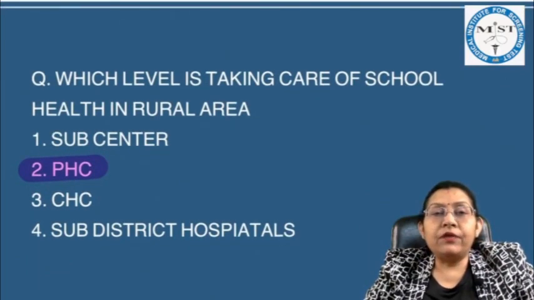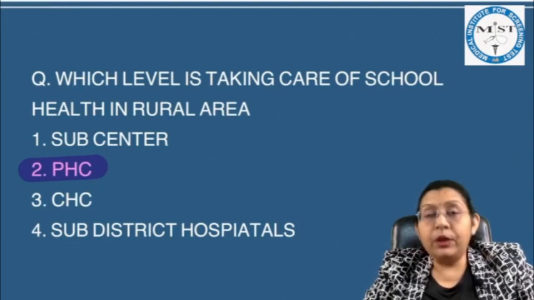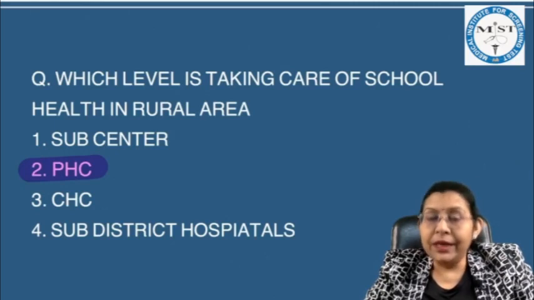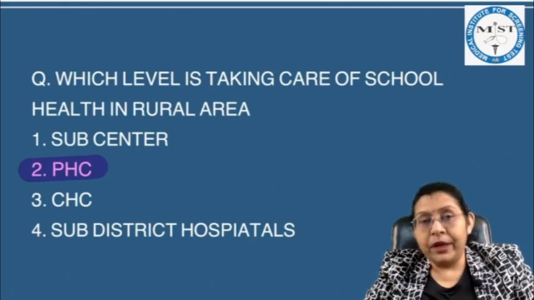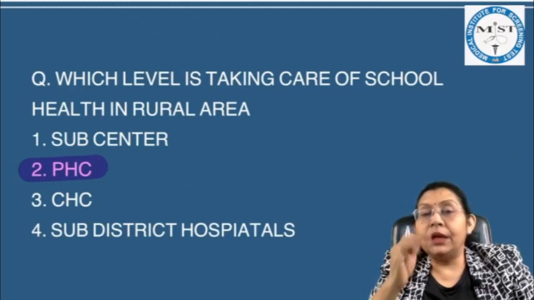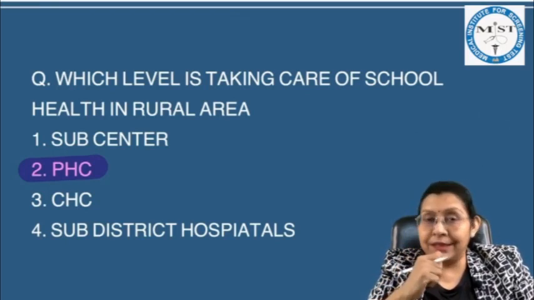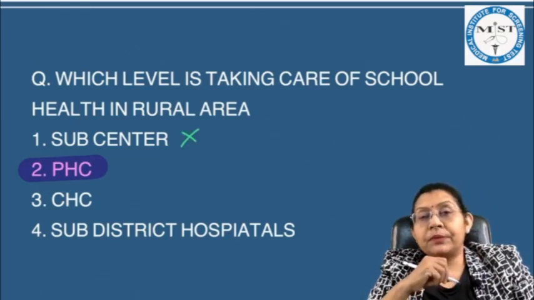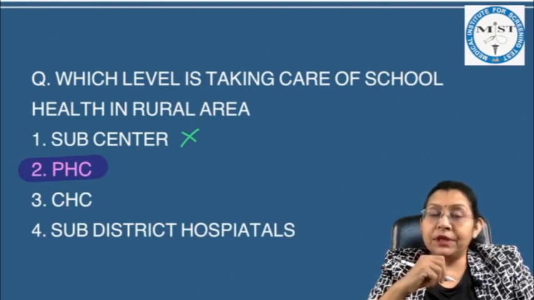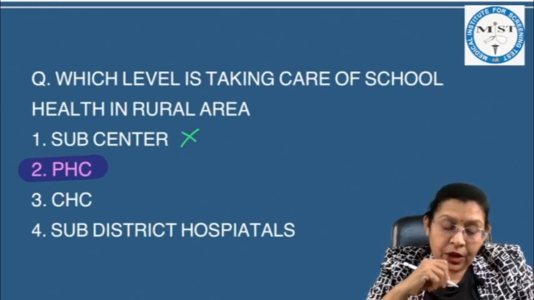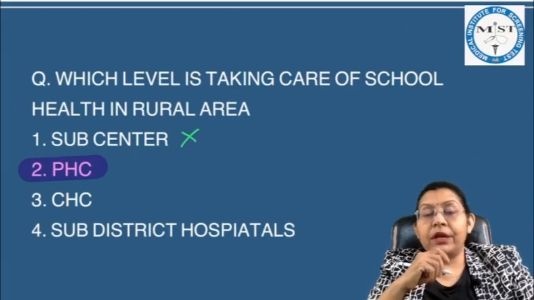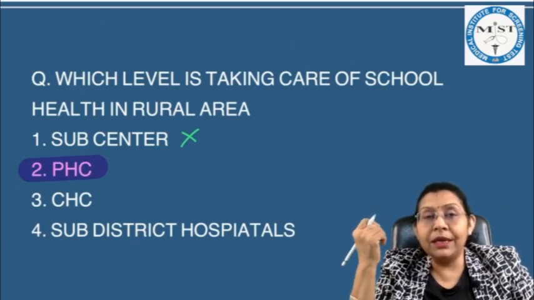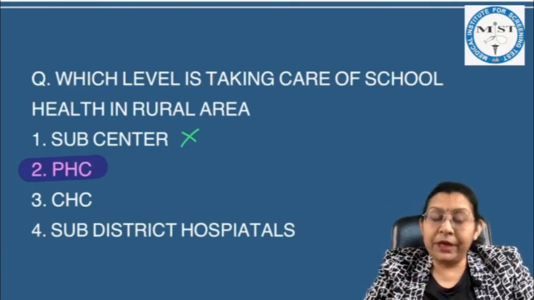Which level is taking care of school health in a rural area? We know that in school we are doing a 6 monthly health checkup of students, and this is done by a medical officer. And we know that the medical officer is posted at the lowest center, the primary health center. So sub center is not an option because sub center does not have a medical officer. Here only the multipurpose workers are posted. Now, community health center has specialists, who are involved in other activities, and sub-district hospital is further above the community health center. So here the correct answer is primary health center.